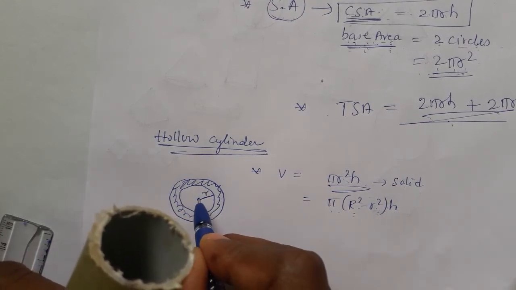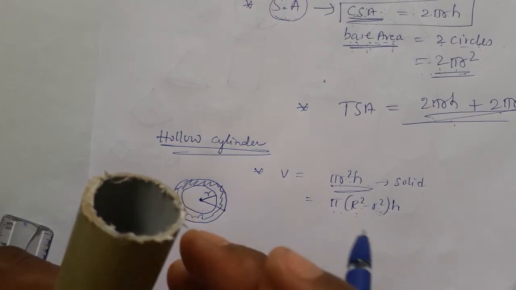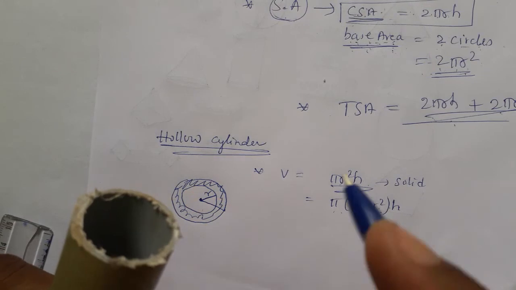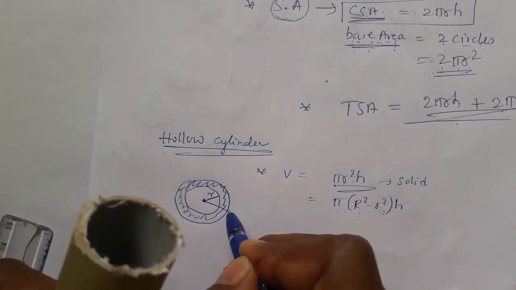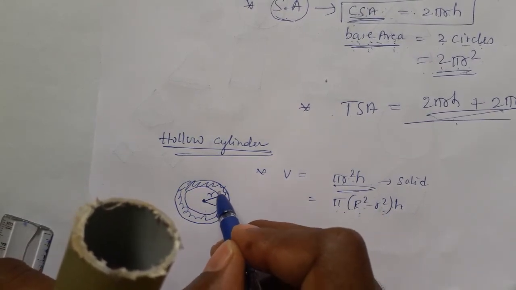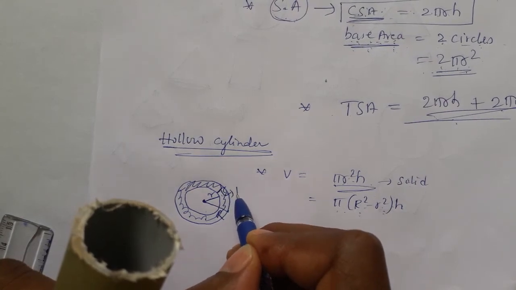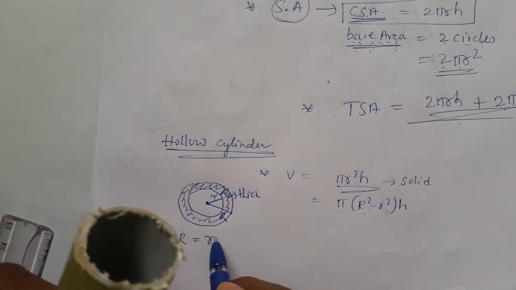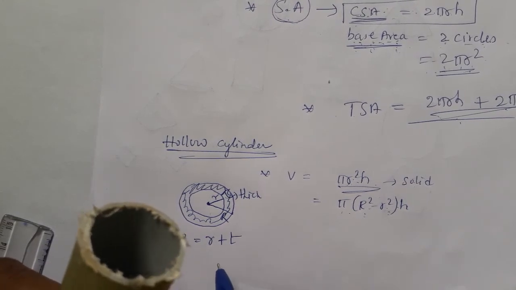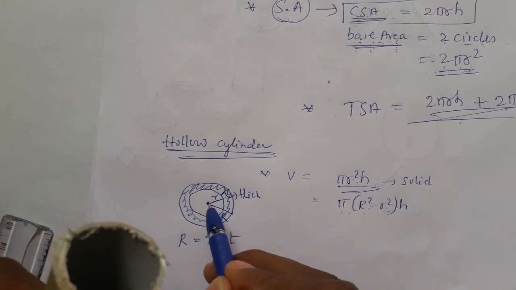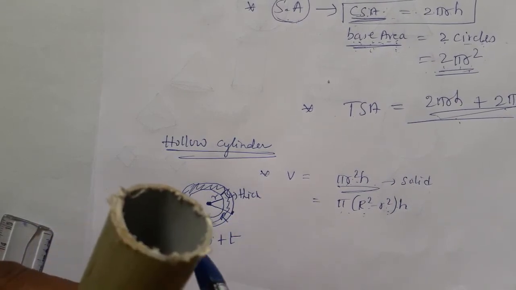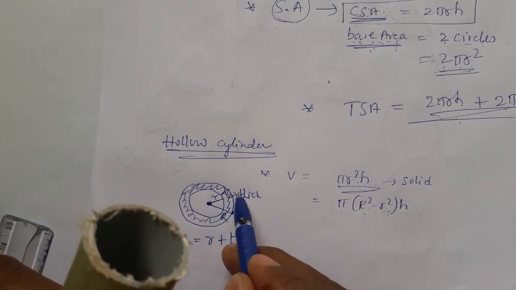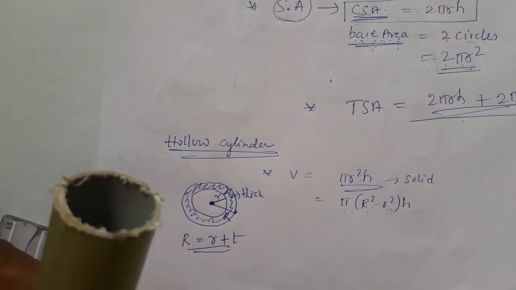From the same center to the outside, including this thickness, this is bigger. The middle part is called the thickness. That means the outside radius is equal to inside radius plus thickness. Got it? To find the outside radius, inside radius plus thickness is always equal to outside radius.